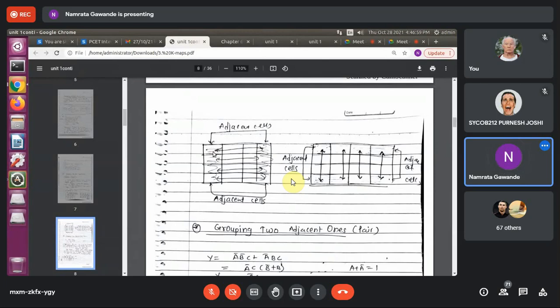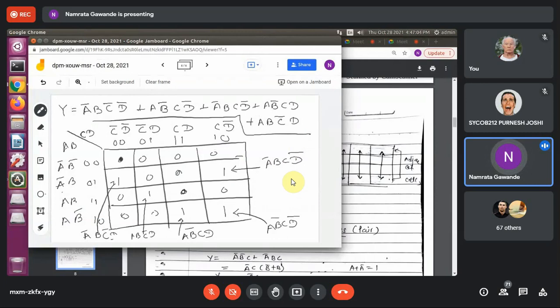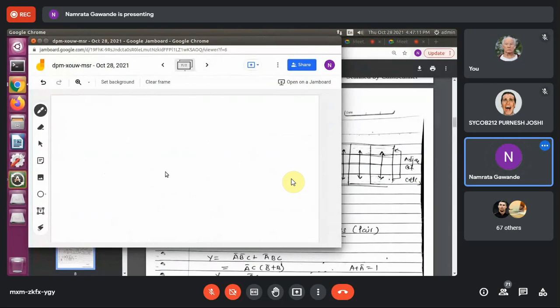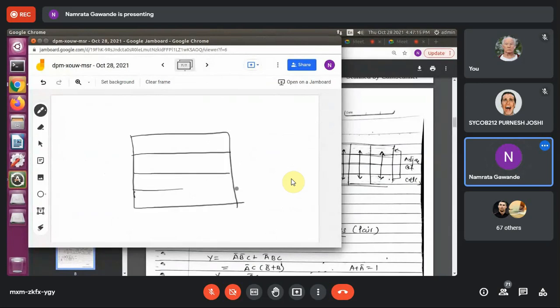Students, can you tell me, in this structure, 00 and 10? See adjacency like this. We can form a pair of this like that, or adjacency can be in between these also. These are the neighboring cells adjacent to each other.